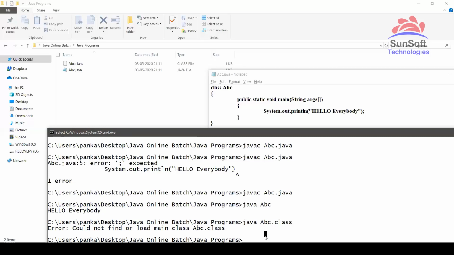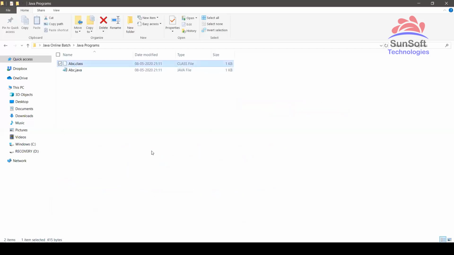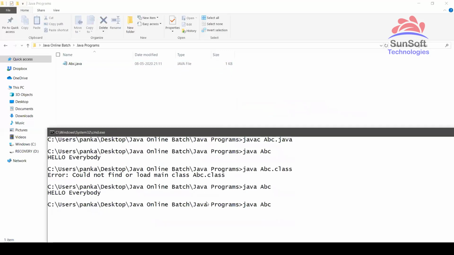And again, how to prove that when I type java ABC, it is actually taking .class only, not .java? Just to show that, I will delete the .class file from here now. After that, I will type the same command, java ABC. But check out, this time if I execute, it will show me could not find or load main class ABC. Means what? Even though I have .java, it is searching for .class only.